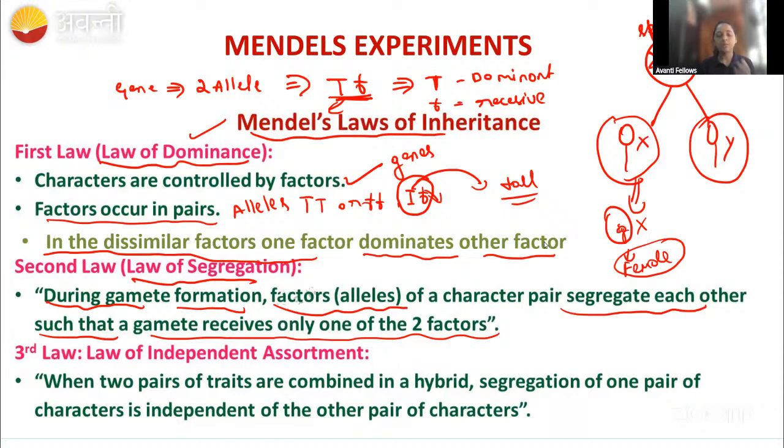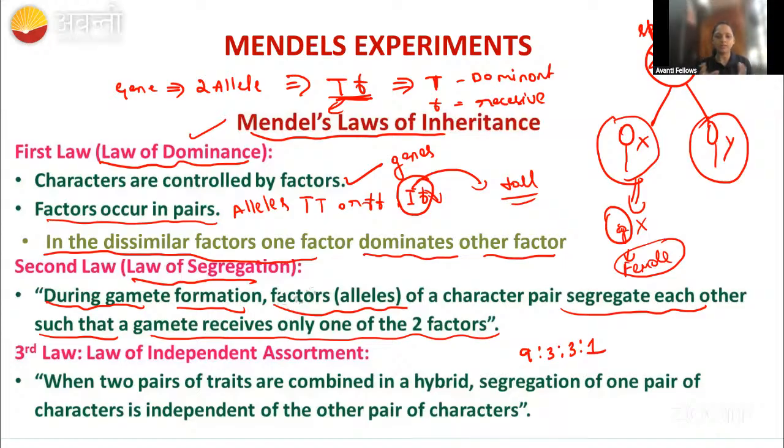This law was given by studying the dihybrid cross. By studying the dihybrid cross, the two characters, they have given this law of independent assortment. There we studied the ratio 9 is to 3 is to 3 is to 1. We have got round and green also, and wrinkled and yellow also. So here, the round character is not dependent on the color character. No, right?